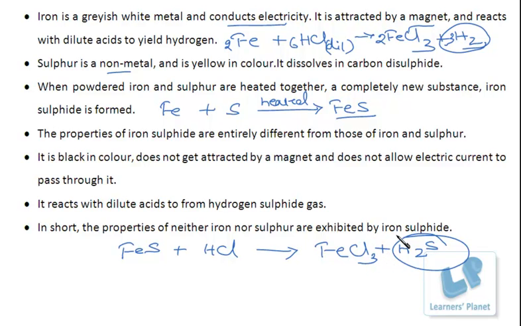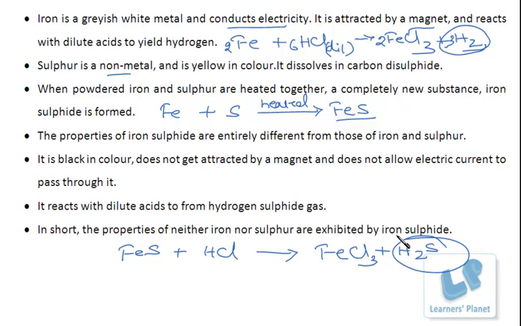So in a chemical change, the chemical reaction takes place and a new substance is formed whose property is different from the reacting components. Right? So this is about the chemical change. So this is how the physical and the chemical change takes place.